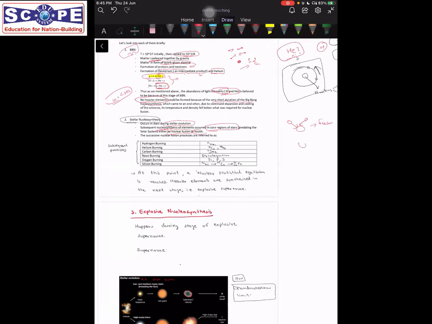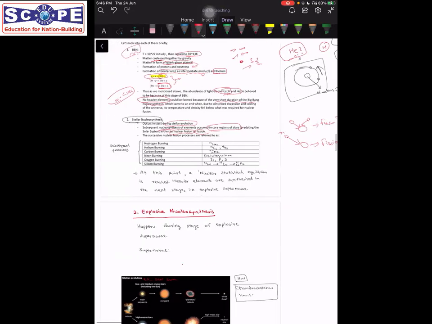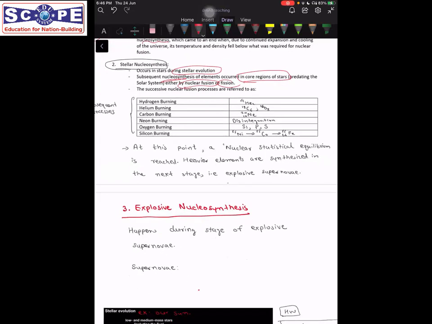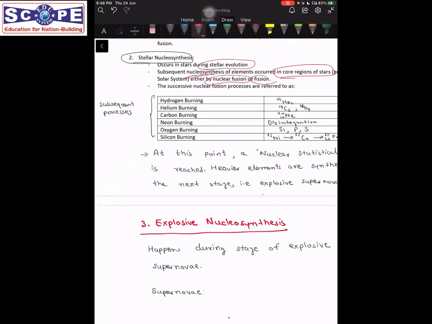And if a particle such as a neutron comes and strikes an unstable isotope or unstable atoms, a process known as nuclear fission happens. So that happened in the core region of the stars, and this process happened in some steps. So what were these steps?